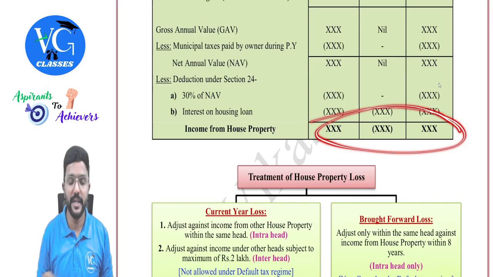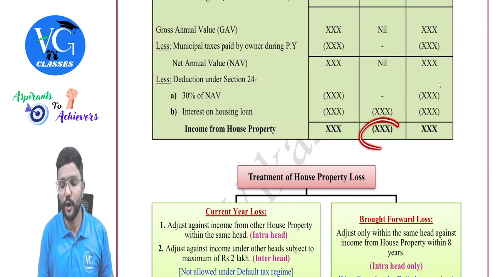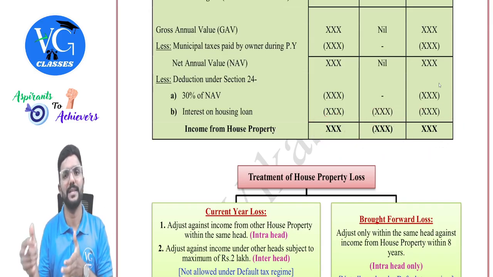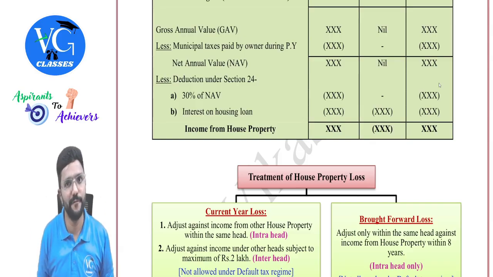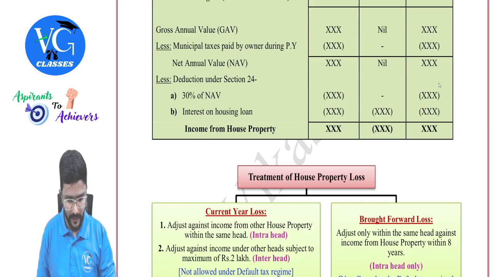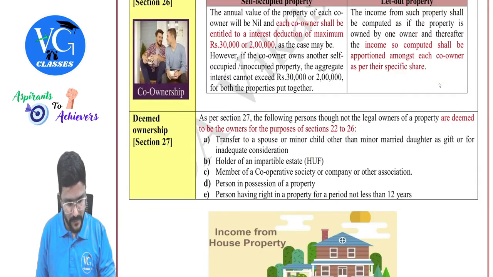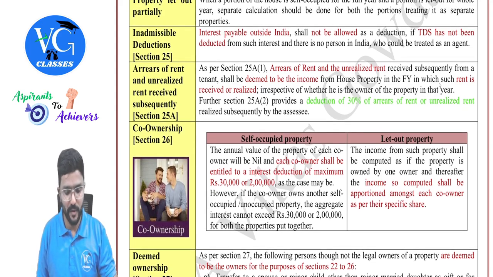So finally, we get income from house property. For self-occupied property, it will be either nil or loss, guys. It can never have positive figure. Yes, fine. Come back. Yes, we will continue with the other provisions.